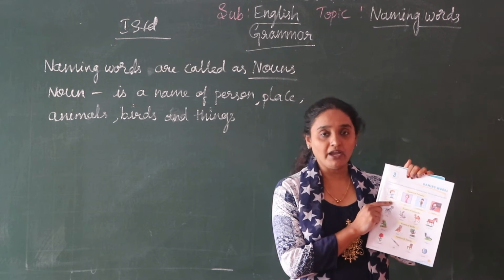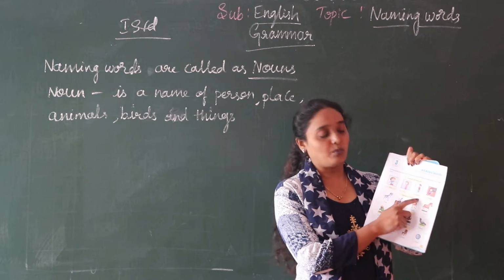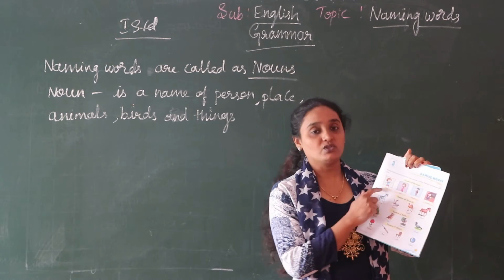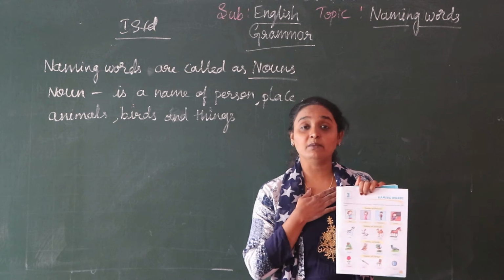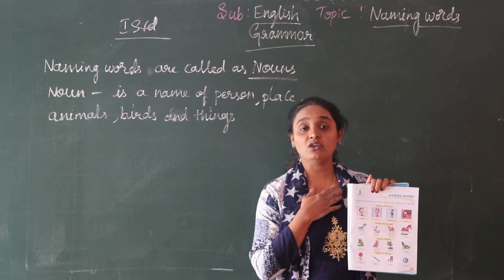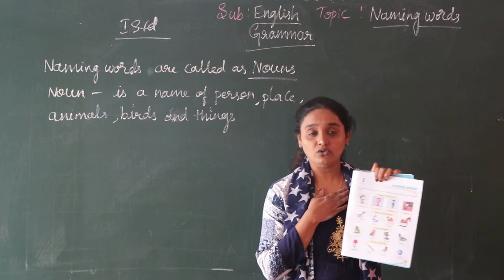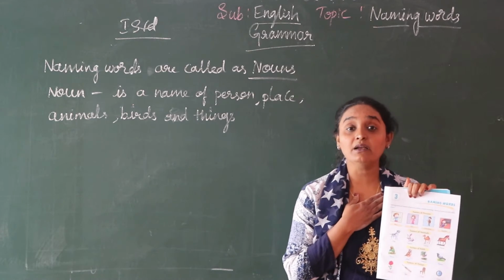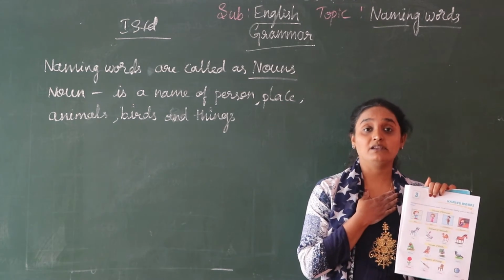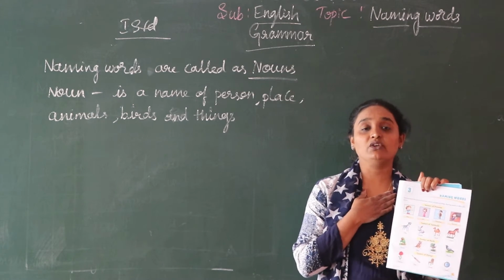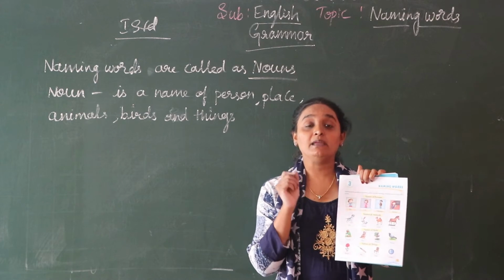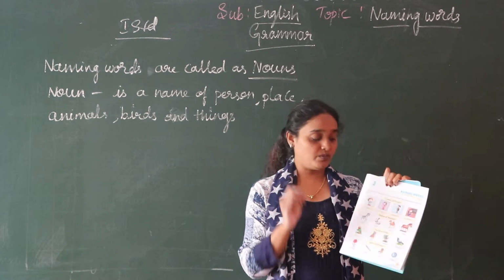So this is a boy. This is a girl. Here is a policeman. Teacher. So these are our names of persons. Say I am a teacher for you. I am a teacher. So I am a noun. No children, I am a noun. I am a person. So it is a naming word. Name of person.